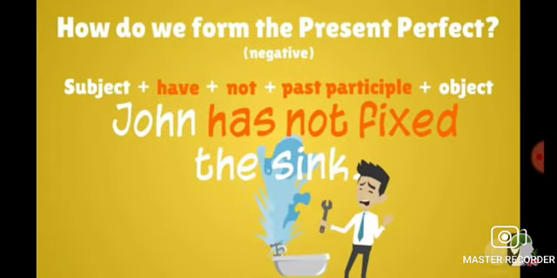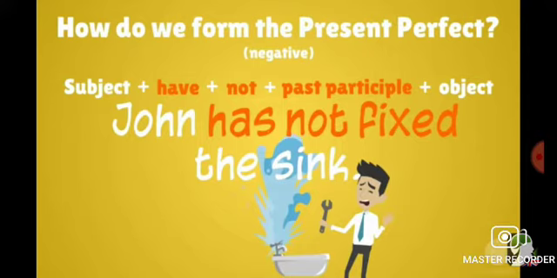Next we are moving toward the negative sentence. Structure of this will be subject plus have plus not plus past participle plus object. As I told you before, past participle means third form of the verb. So the sentence would be like this: John has not fixed the sink. It means that you have to put not after the helping verb, has or have.